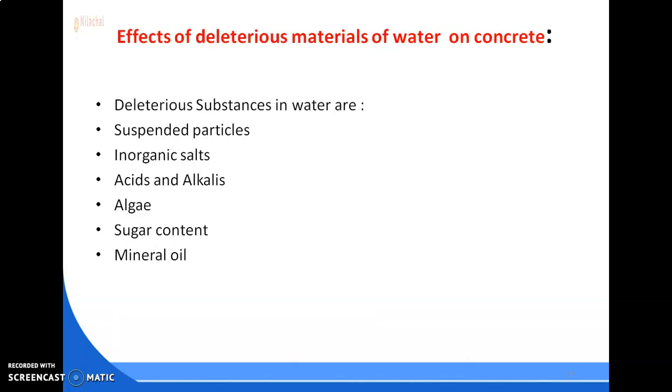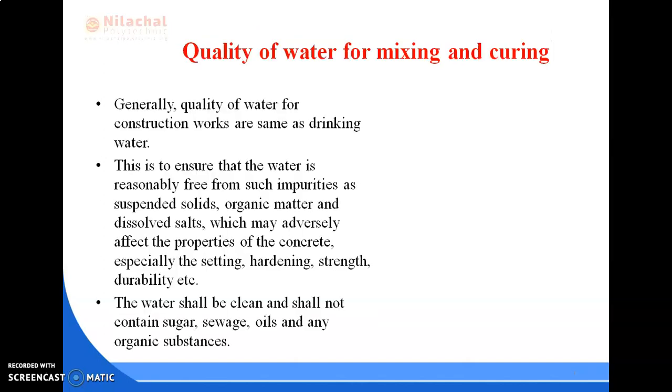And alternatively, we can also test water in an approved laboratory for its use in preparing concrete or mortar. And the water quality for construction shall be tested or monitored regularly as it affects the overall strength of concrete.